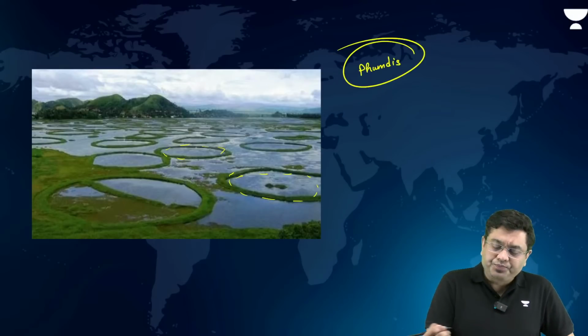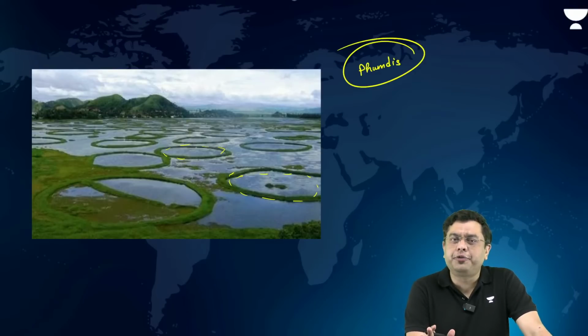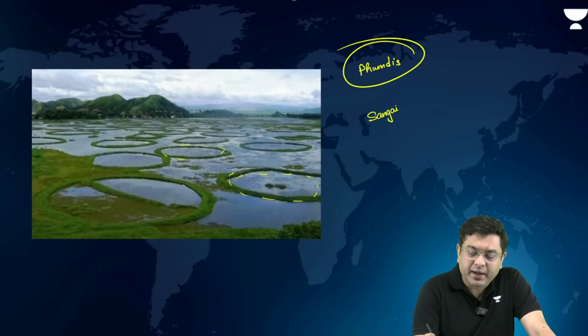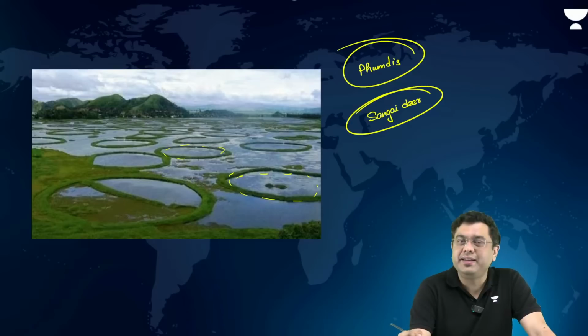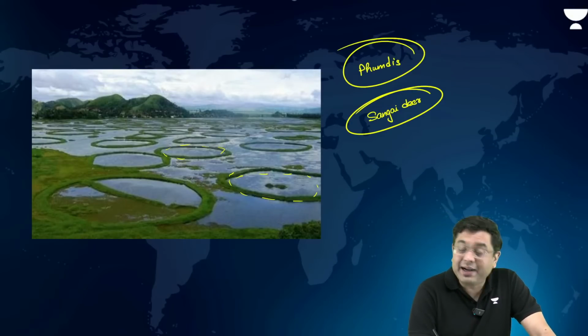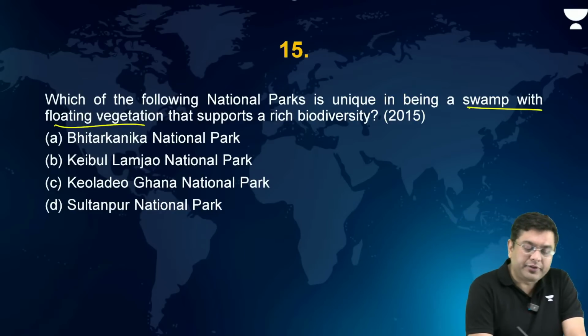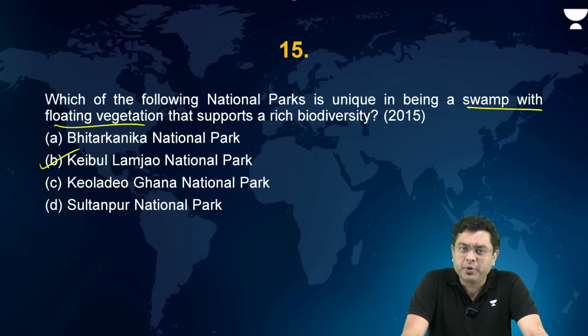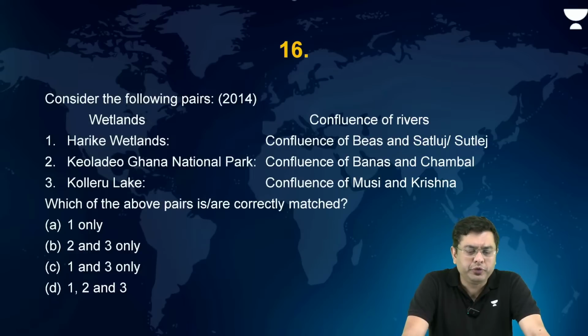Right? And here you have a special kind of species of deer which is known as the Sangai deer, which is also to be found. Sangai deer or the dancing deer. That is what you find. So this is largely occupied by the wetlands and the Ramsar site of Loktak Lake. And that Loktak Lake is situated where? It is situated in the Keibul Lamjao National Park, which is situated in Manipur. Okay? So I hope this would be an easy question. Most of you would be able to solve this.